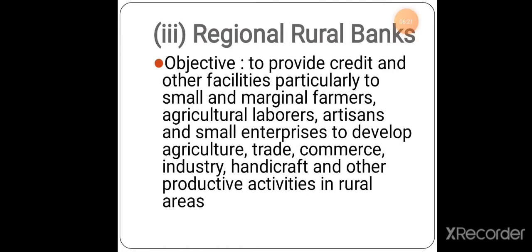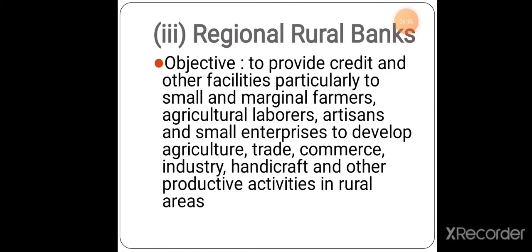Next one is about the regional rural banks. As the name itself tells, these are rural banks, regionally, specifically for agricultural purposes. The objective is to provide credit and other facilities, particularly to small and marginal farmers, agricultural laborers, artisans and small enterprises, to develop agriculture, trade, commerce, industry, handicrafts and other productive activities in rural areas.